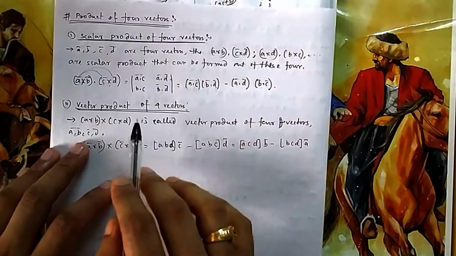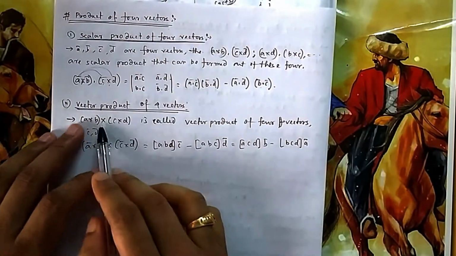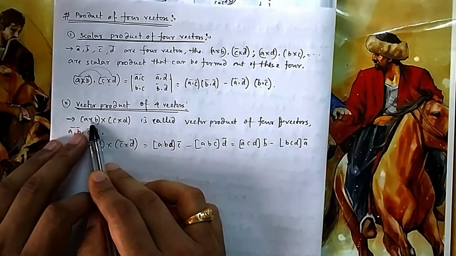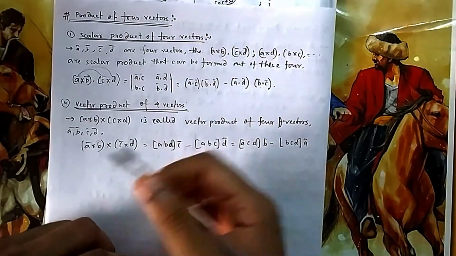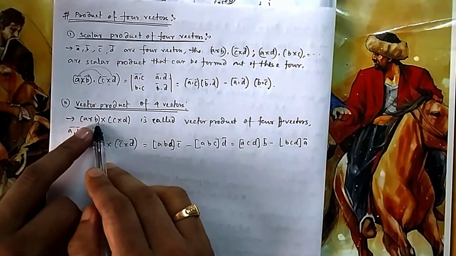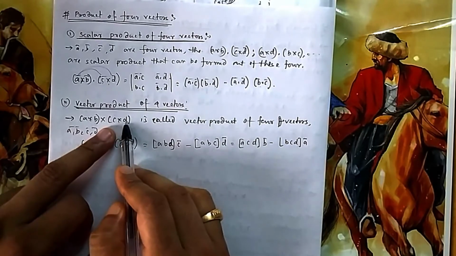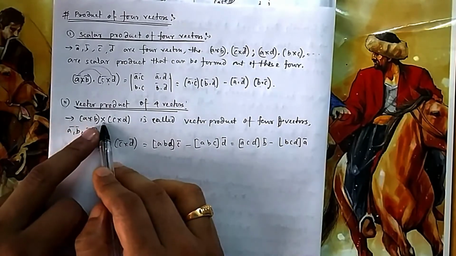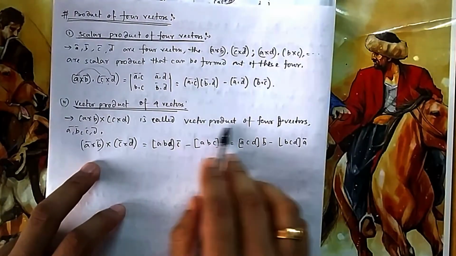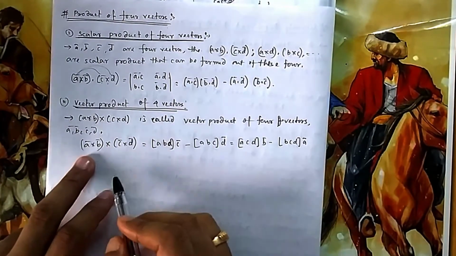Now the vector product. What is possible? Only this one, the cross of these two, because you cannot take dot. If you take dot, it becomes scalar, and then you cannot cross it. So you have to maintain cross all the time. A cross B will be a vector, then C cross D will be a vector, then these two vectors crossed will also be a vector, because your output should be a vector, so you cannot use dot. So it is called the vector product of four vectors A, B, C, D.